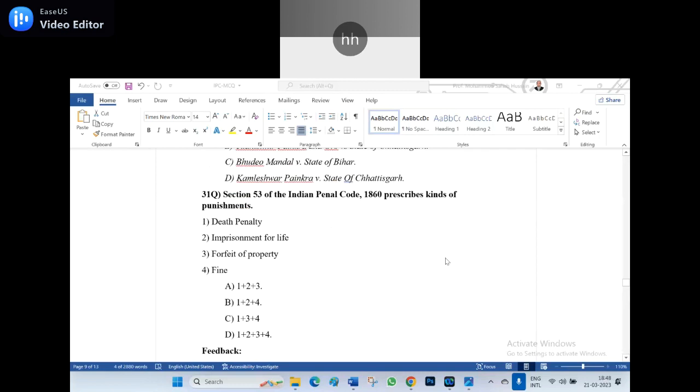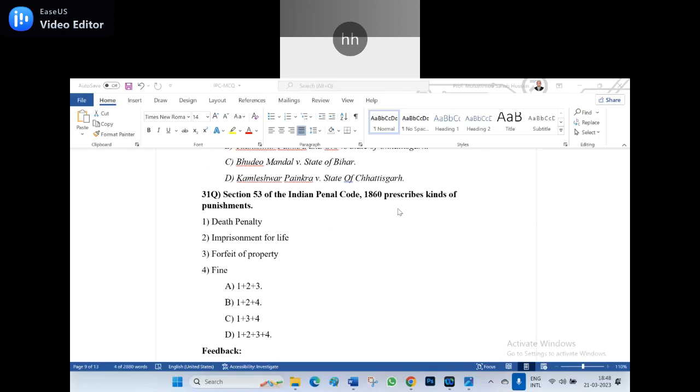A, 1 plus 2 plus 3. B, 1 plus 2 plus 4. C, 1 plus 3 plus 4. D, 1 plus 2 plus 3 plus 4. Which is the right one among A, B, C, D? Participants, shoot among A, B, C, D for the 31st question.